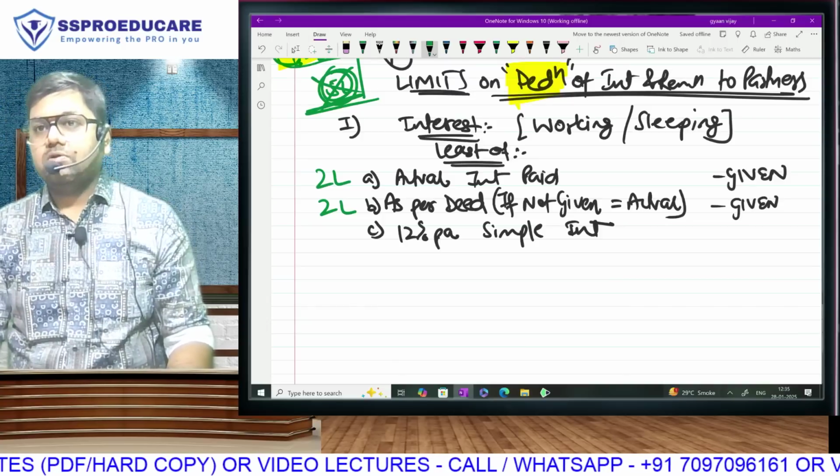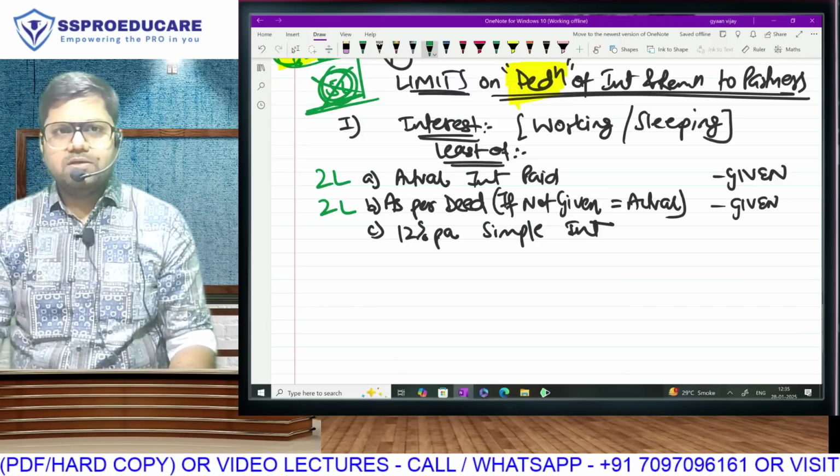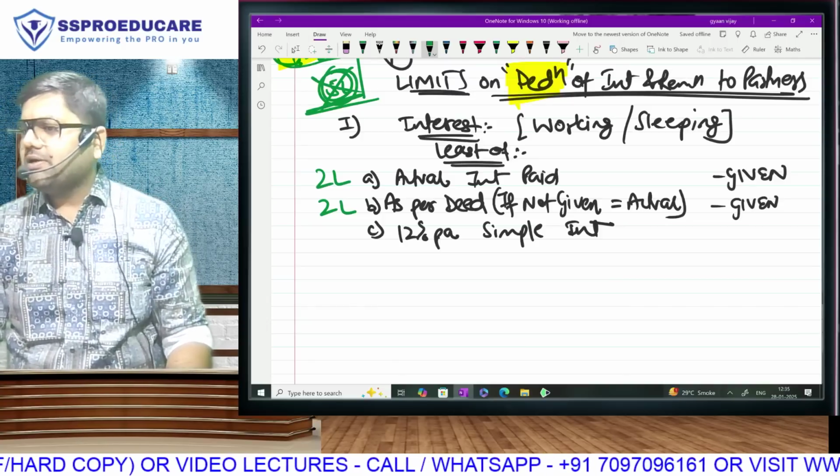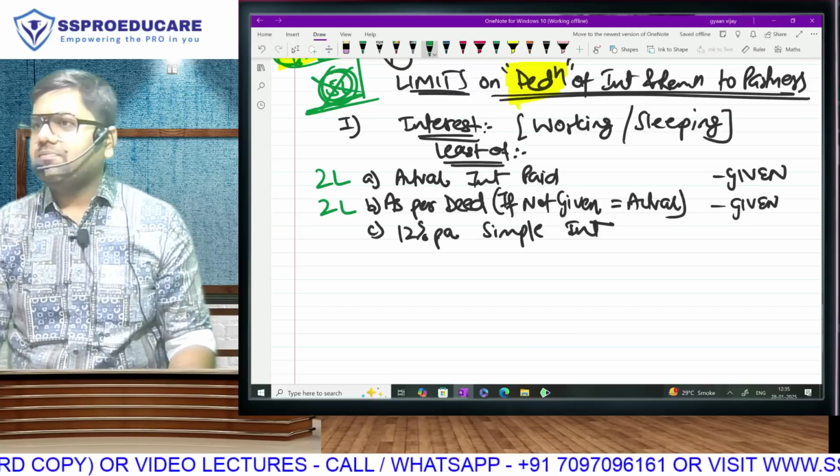So now you know that the actual 2 lakh is paid at 20%. How are you going to proceed? Simple. You call it cross multiplication, you call it the unitary method.